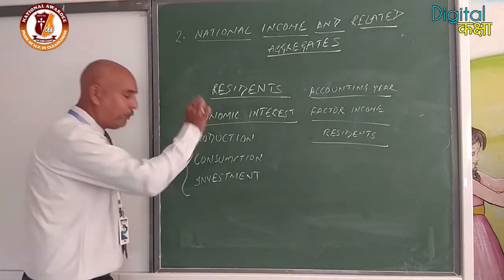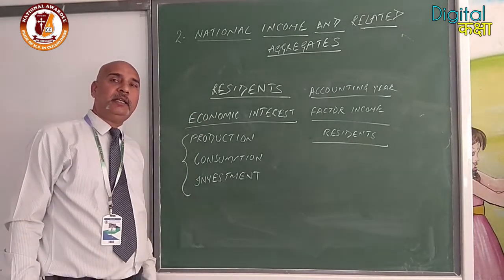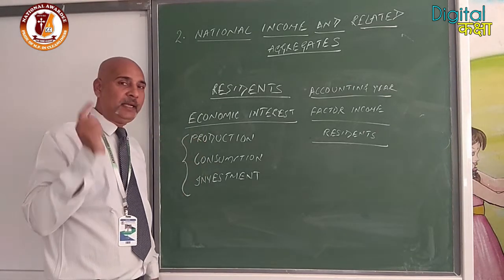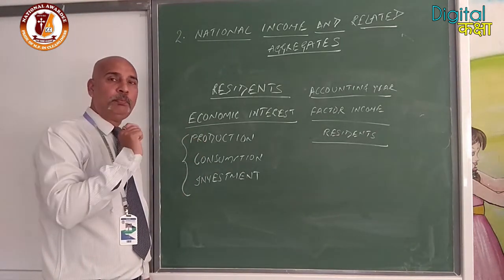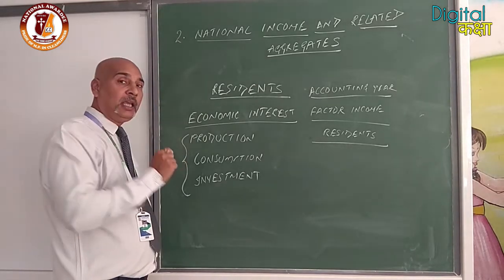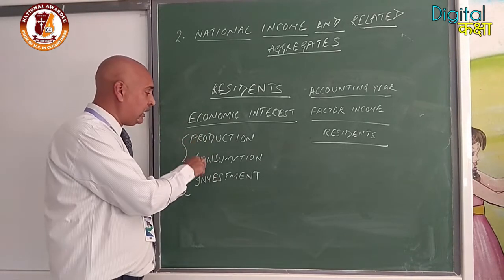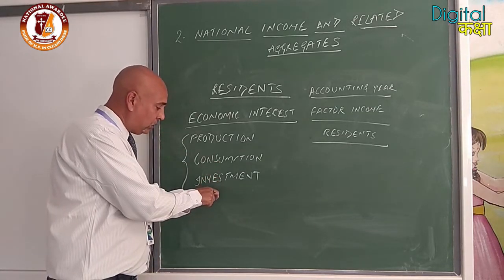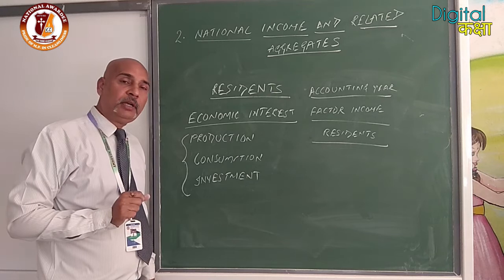If these three economic activities are taking place by a person at an appropriate scale, I already told you there is no appropriate measure given of how much amount he is going to consume and how much amount is done by the person for investment.